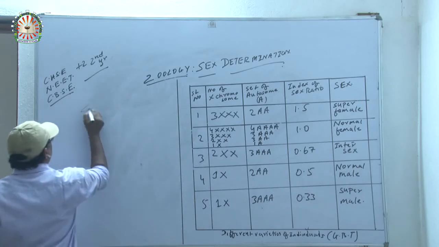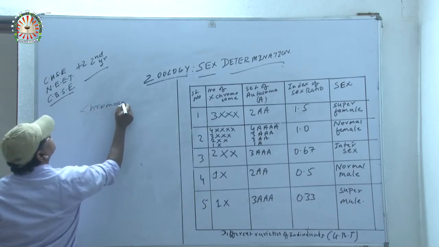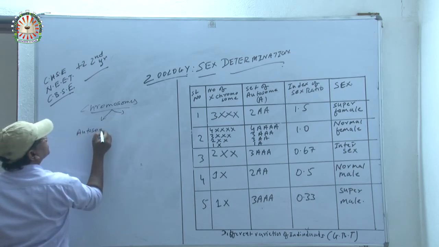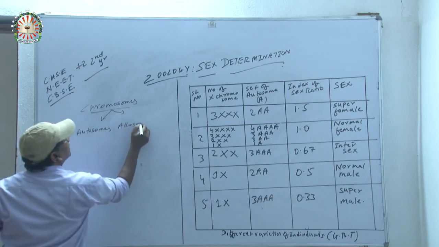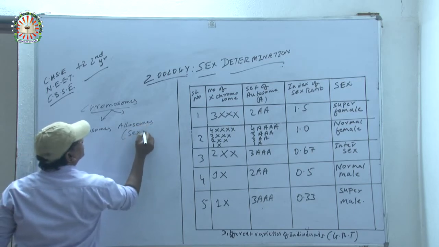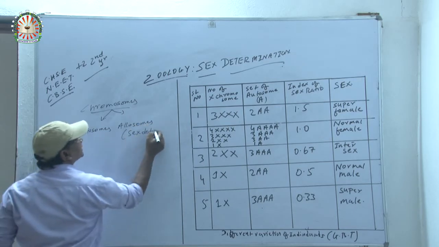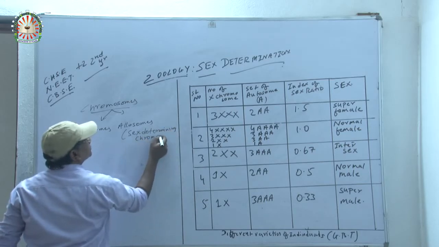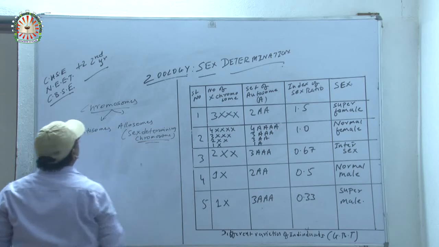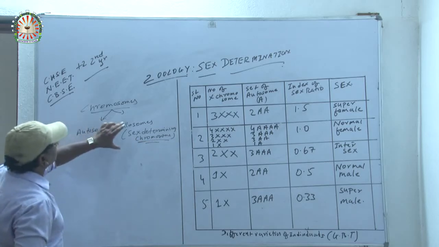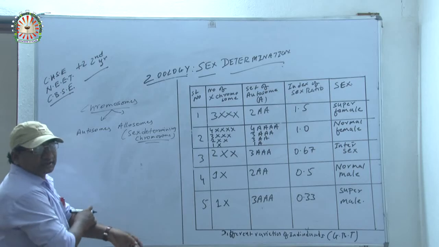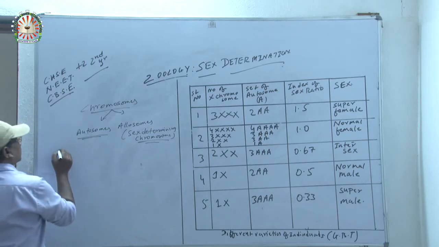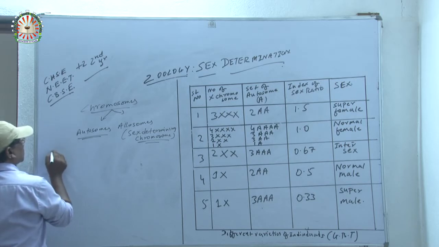Okay? Now chromosomes, as you know, are of two types: autosomes and allosomes. Allosomes means sex determining chromosomes. What is it called? The other name of allosome is sex determining chromosome. Okay? So autosomes and allosomes: two sets of chromosomes are present in every cell of each and every individual.